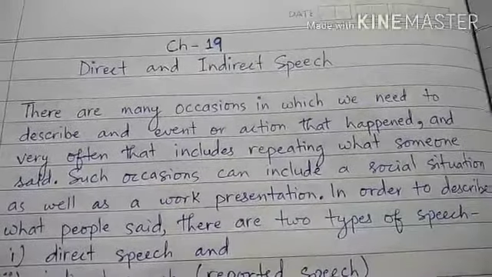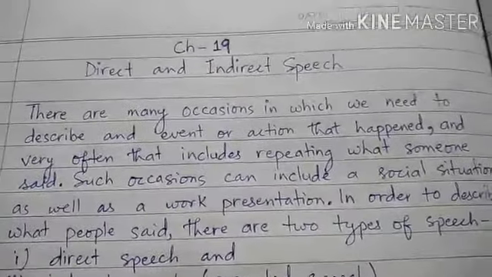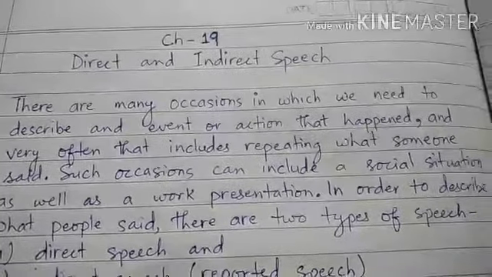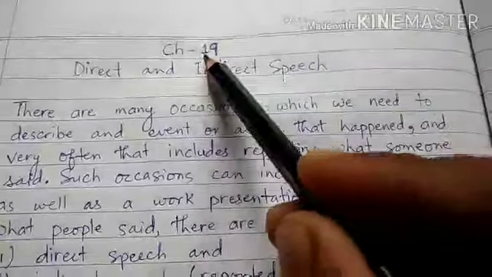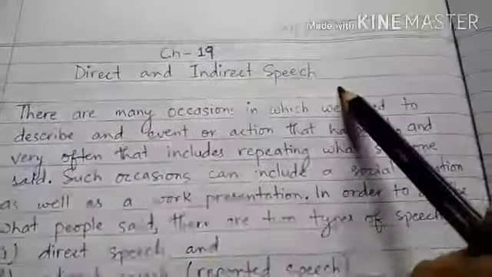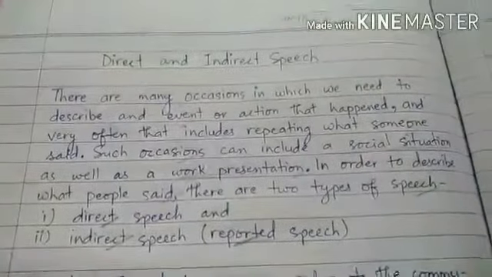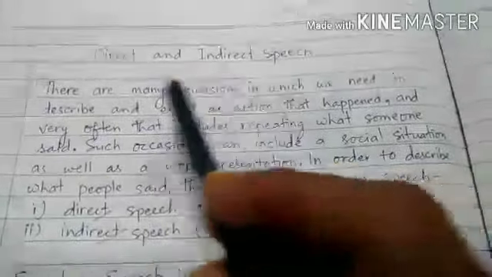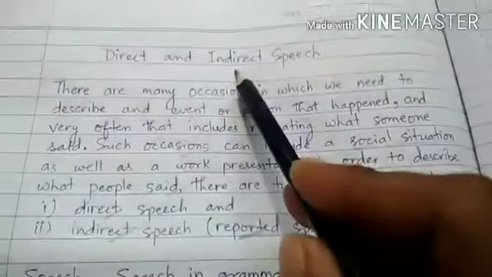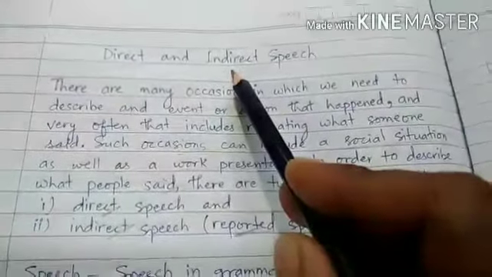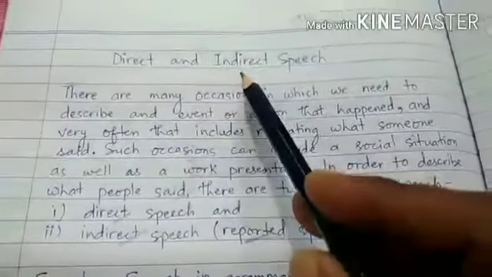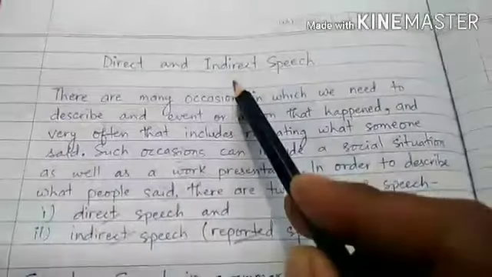In today's class, in this video, for the students of standard 6, we'll continue with the same chapter from our English grammar, that is chapter 19, direct and indirect speech. In our previous video on the same chapter, we have already understood what is speech, what are direct and indirect speech. We have also understood some important points that we have to follow whenever we are changing sentences from direct to indirect speech.